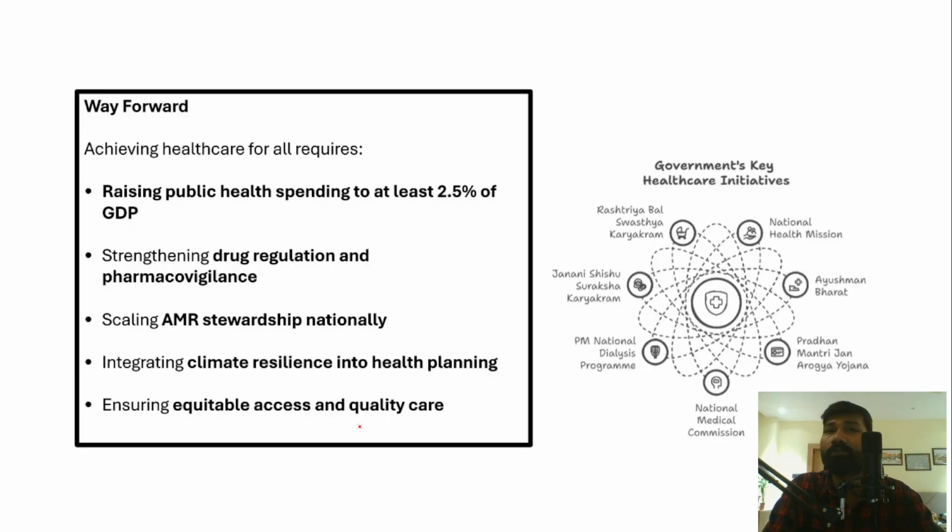However, if we talk about the way forward, a very obvious thing is to increase the healthcare expenditure from less than 2.5% of GDP to more than 3% of GDP and gradually increase it to 6% of GDP. That will help further strengthen the healthcare infrastructure and make healthcare more and more affordable for the people.